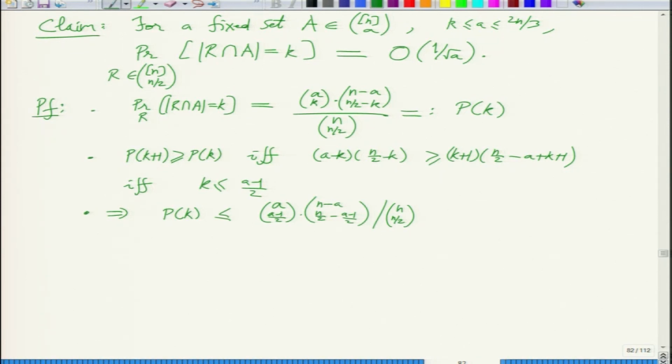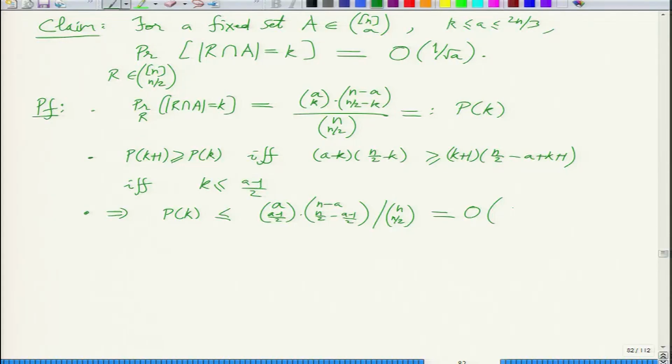Now who will estimate this? Stirling's approximation, right? But we will really use the most precise Stirling approximation, because if you look at the main terms, they will cancel out. But Stirling's approximation has these square root terms. Those square root terms will come from this a, n minus a and n.